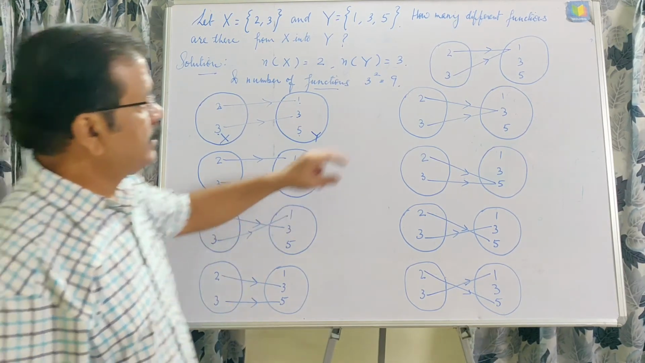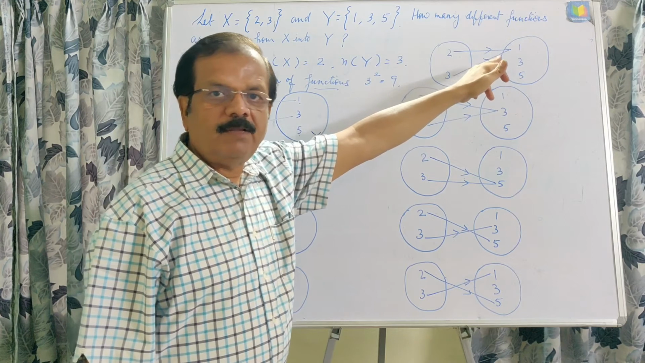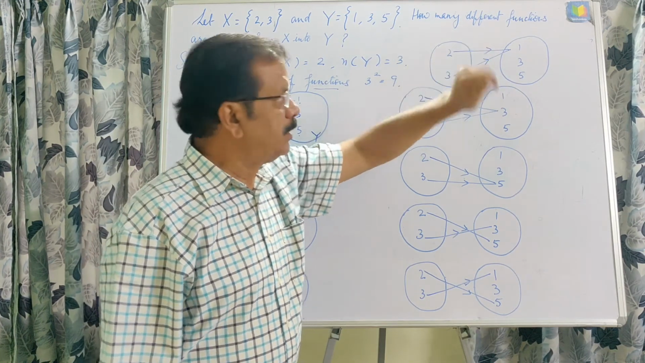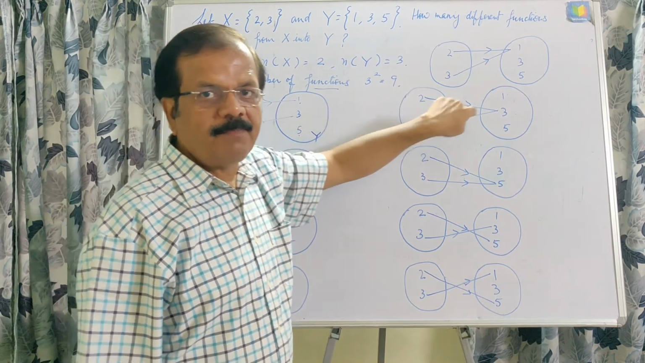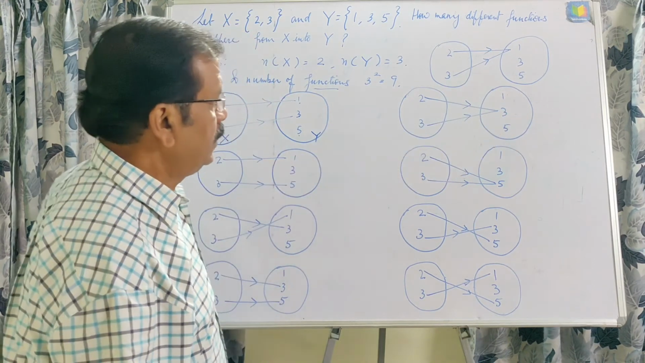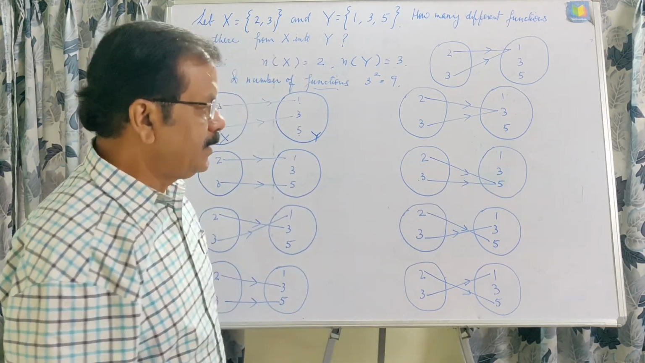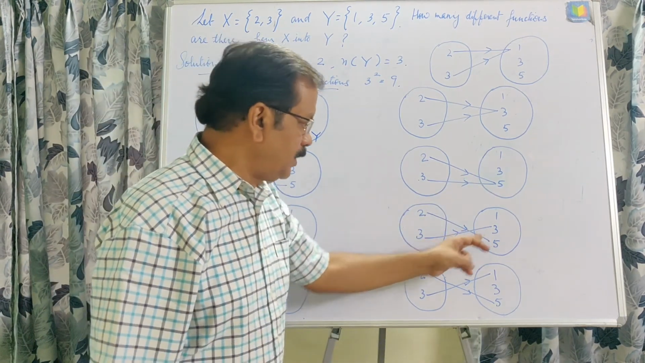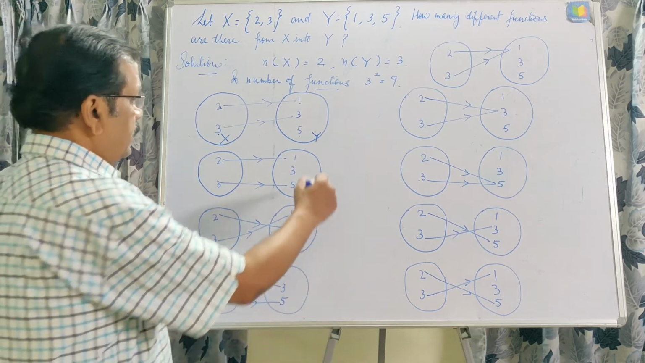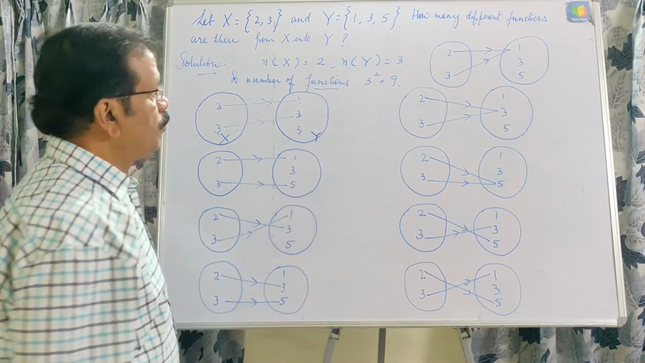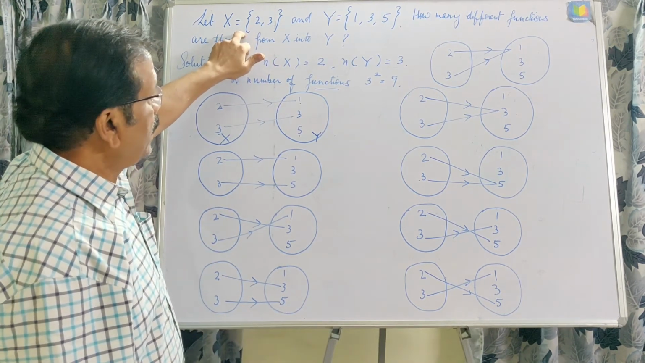Okay, and then in the same way 2 and 3 are used up in mapping with the element 1, and this is called a many-one function. In the same way, this is another many-one function. The elements 2 and 3 are mapped with the element 3 in the second set y. In the same way, 2 and 3 are mapped with 5 in the second set. 2 to 5 and 3 to 3, and 2 to 5 and 3 to 1. And you can see here, this is 4 and 5. In total, 9 types of functions can be drawn from x to y.